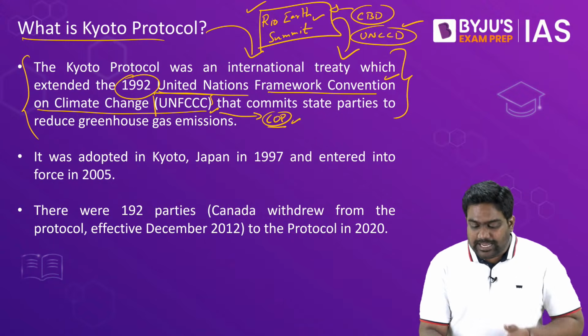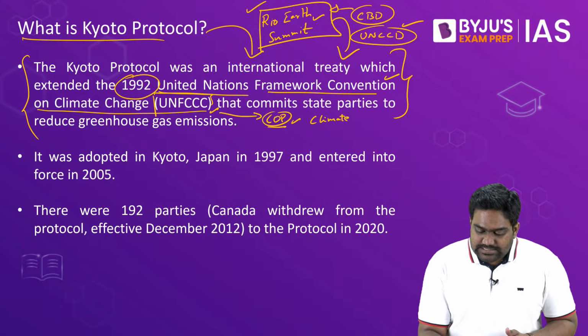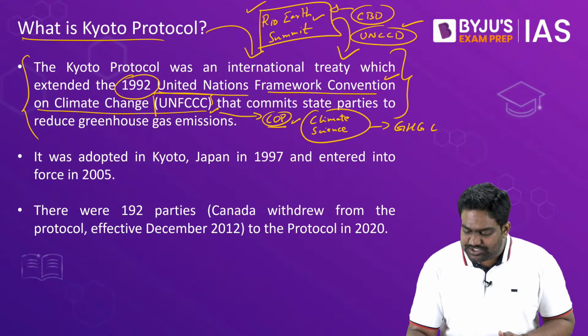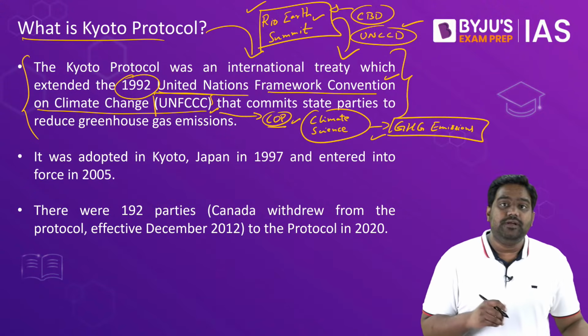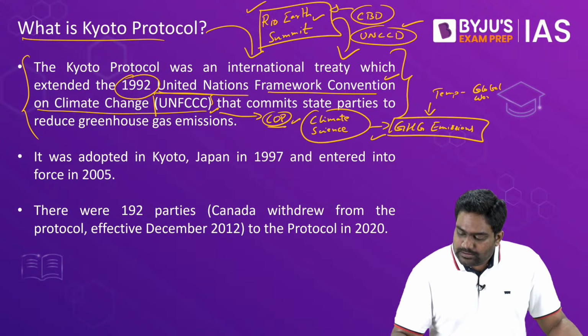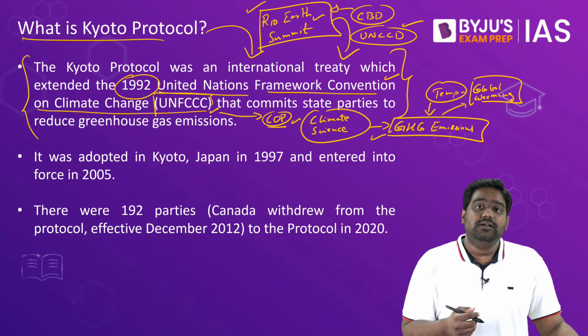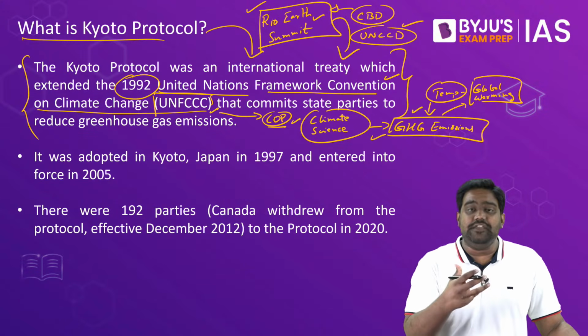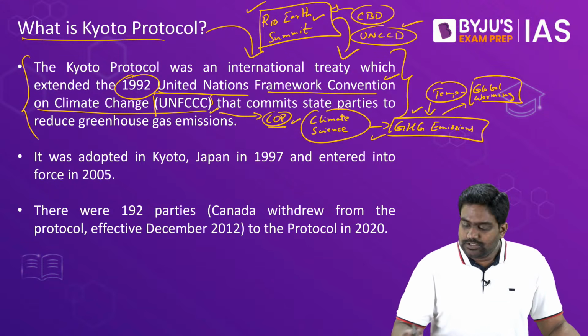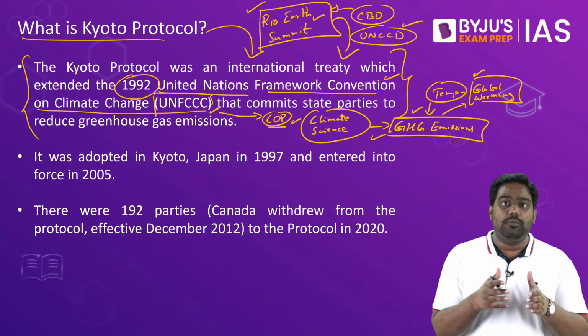Because by now, climate science had evolved. Scientific evidence had emerged that greenhouse gas emissions, which were a result of our industrial and agricultural activities, were directly responsible for rising temperatures that we refer to as global warming. As you know, greenhouse gases like carbon dioxide, methane, etc., trap more heat in the atmosphere and thereby directly contribute to the heating of the atmosphere. So in general, we refer to this phenomenon as global warming.